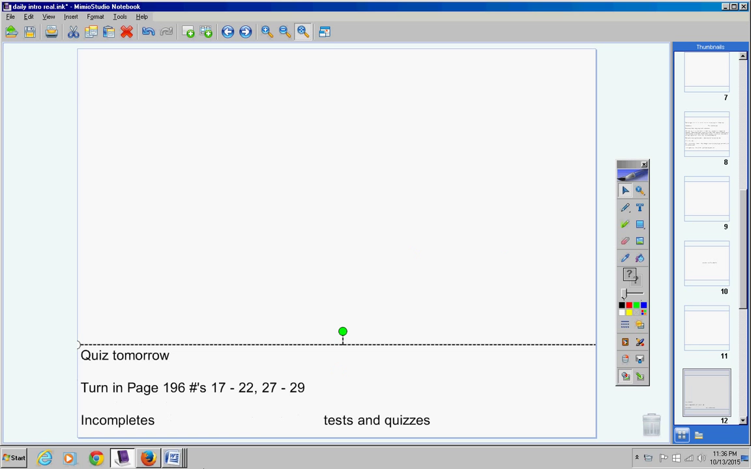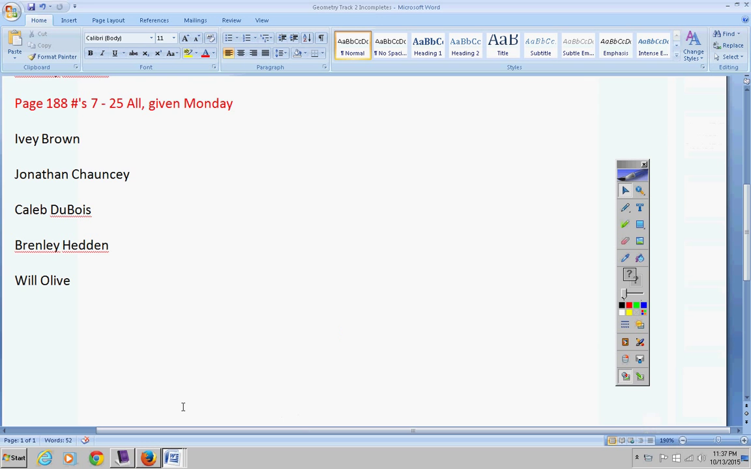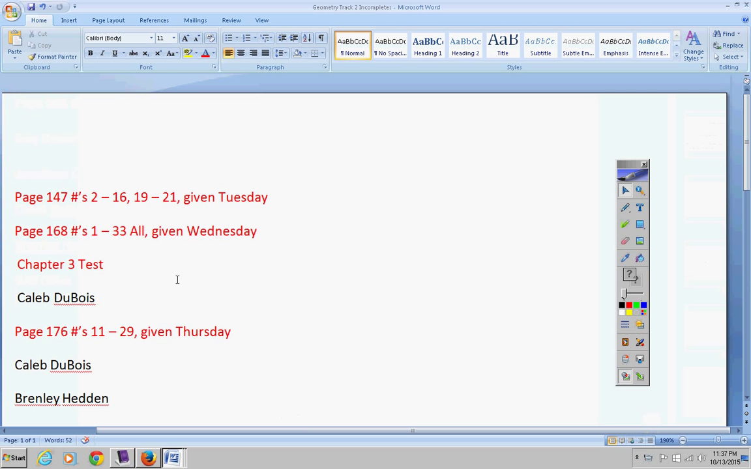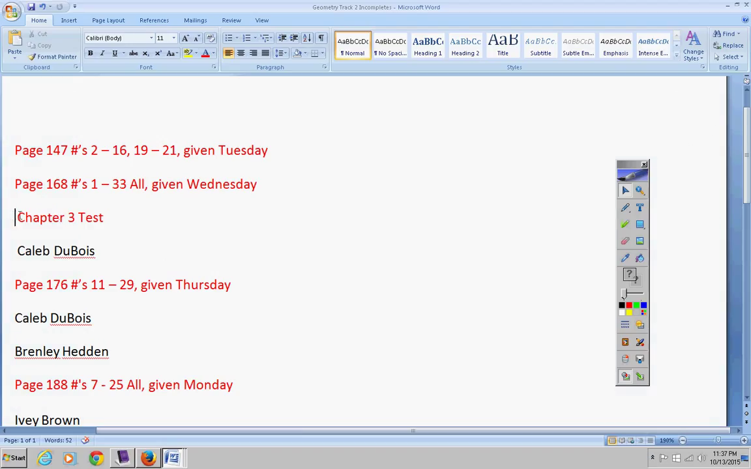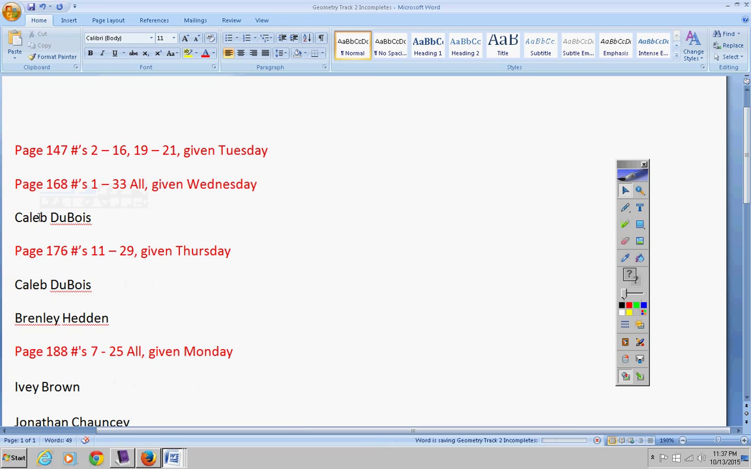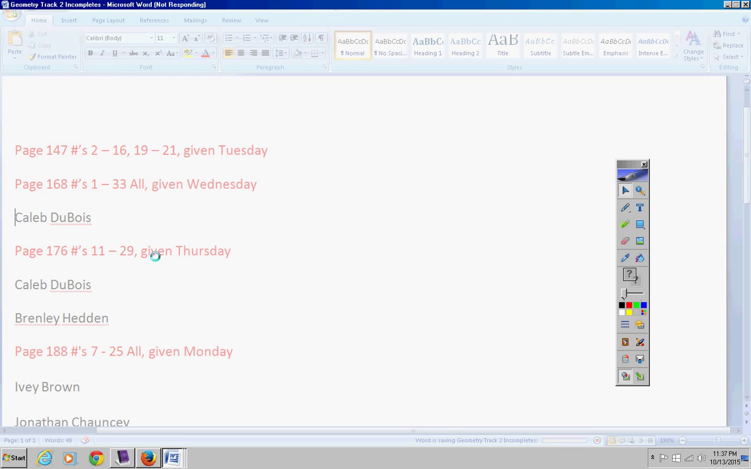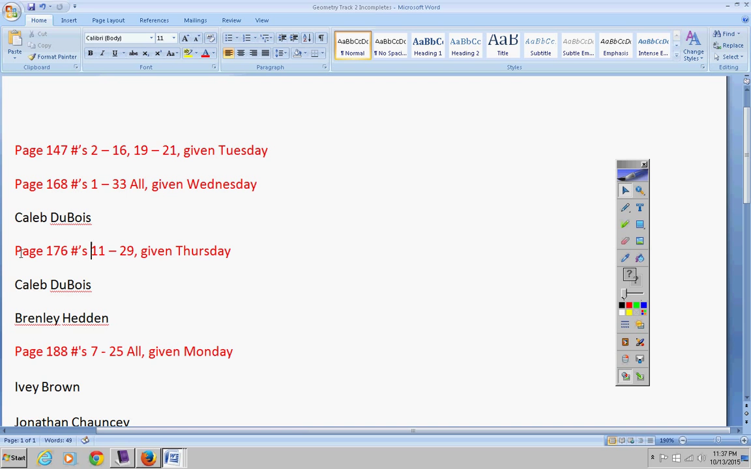Take a look at the track 2 incompletes. Caleb, you're missing some stuff here, obviously. These two assignments and your chapter 3 test, you took that yesterday, so you're good there. These two assignments must be turned in by Friday, or they will become permanent zeros. Caleb and Brenly, this must be turned in right here. This assignment must be turned in by Friday, or it will become a permanent zero.